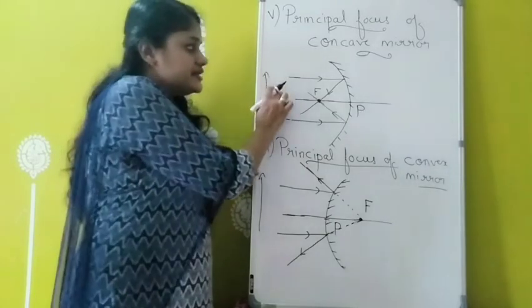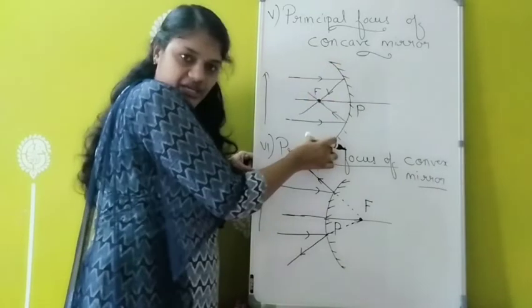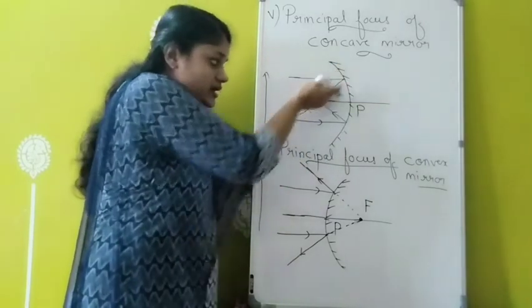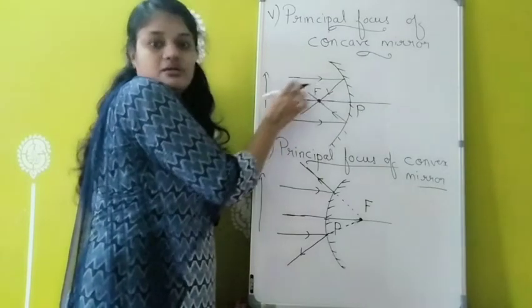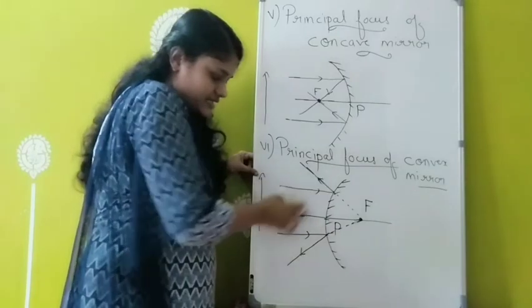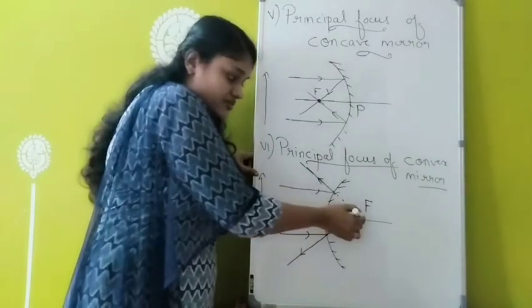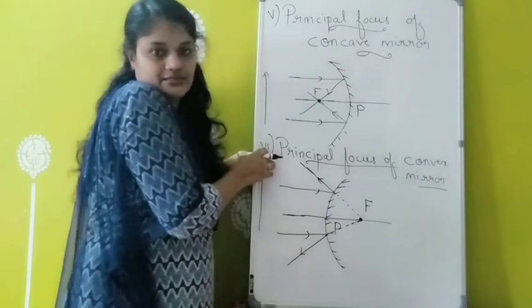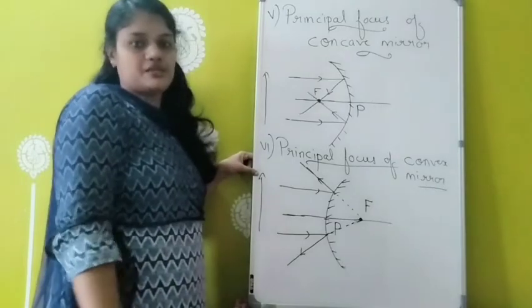Clear? But in the case of a concave mirror, when parallel light rays fall on a concave mirror, after reflection they pass through a particular common point on the principal axis, called which one? Principal focus. But when parallel light rays fall on a convex mirror, after reflection they appear to diverge from a point on the principal axis. That point is called the principal focus.